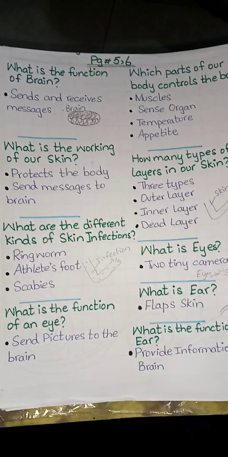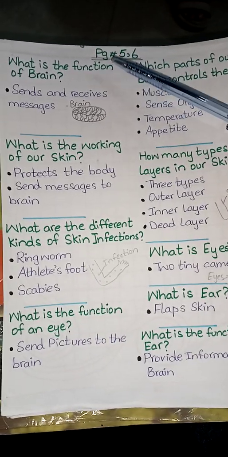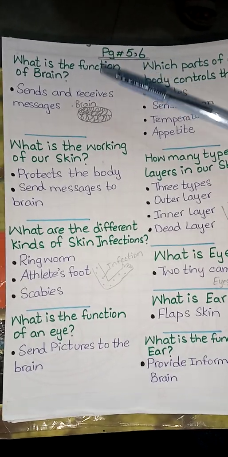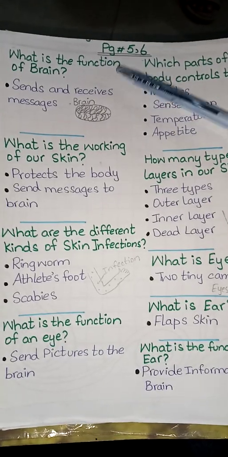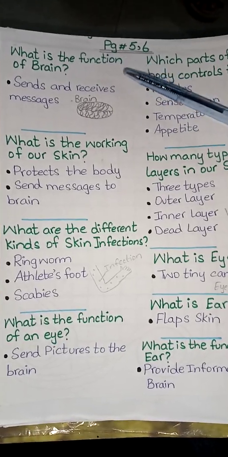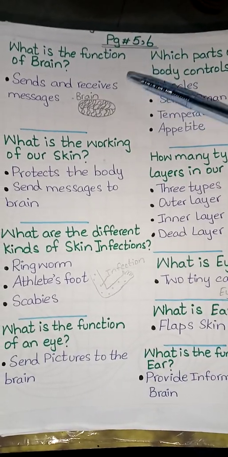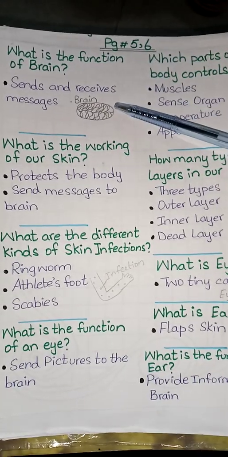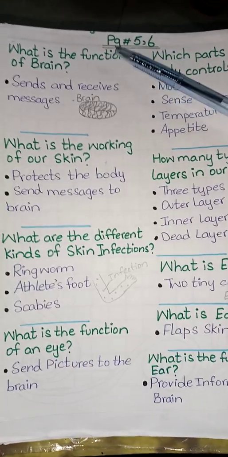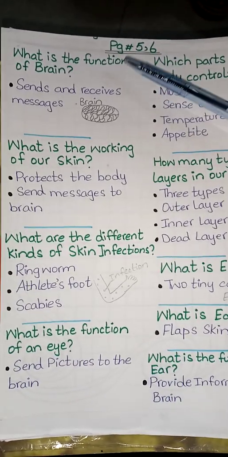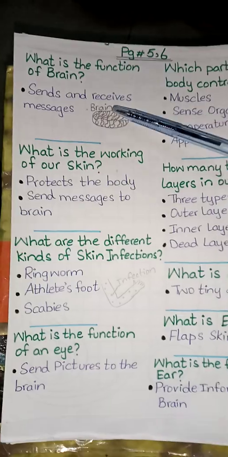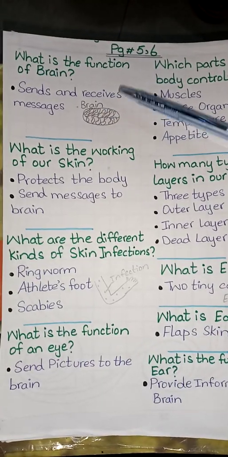For class today we read page number 5 and 6, and the first topic on this page is function of brain. The brain is the most remarkable organ in the body, and it sends out and receives hundreds of messages every second from the whole of the body. What is the function of brain? Brain is the most remarkable organ in the body, and it sends and receives messages to the brain from the whole of the body.